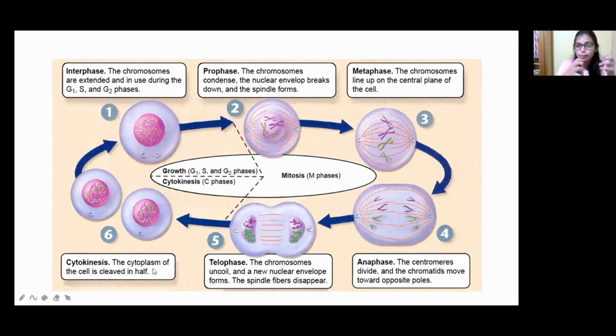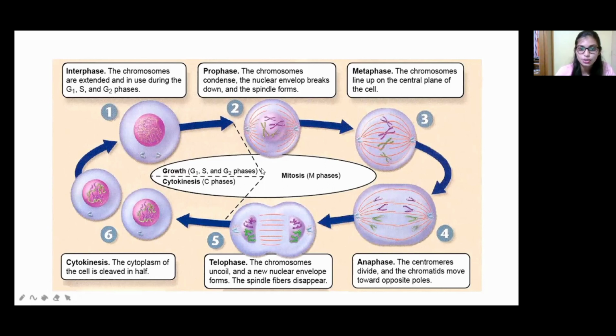In the telophase, it completely started to separate, and the spindle fibers which appeared in the metaphase, so that will disappear. And at last, in the cytokinesis, what happened? The cell will be cleaved into half. Okay, from the one cell, two cells will be formed. Okay, so this is the overall process of which one? Cell division.